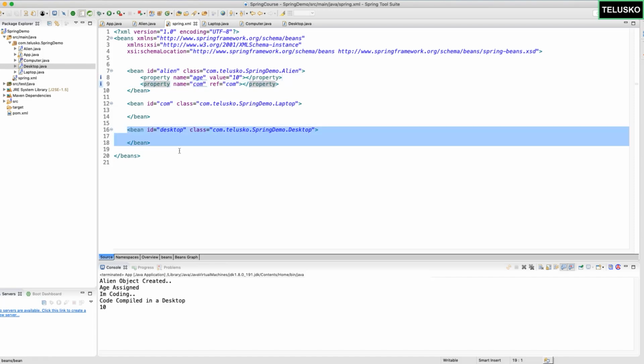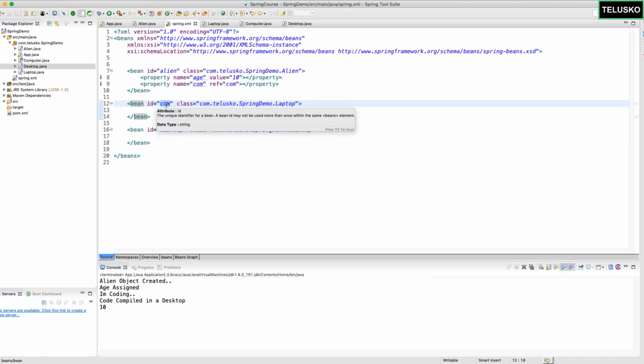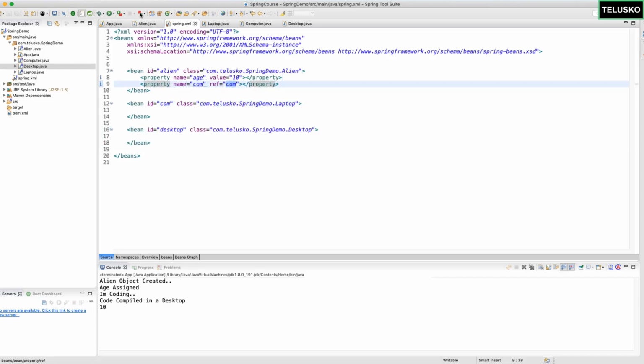Let's ignore desktop for the time being. Imagine we don't have any desktop stuff. We have a laptop here whose ID is com, and we have com here. The moment you run this code, you can see it is still working because of course you can have the same name. But don't you think when your name and your reference are the same, why mention that?